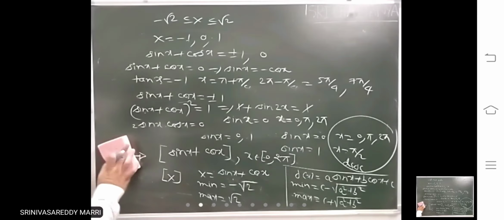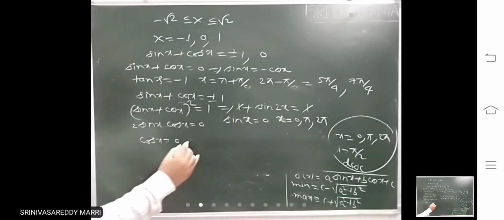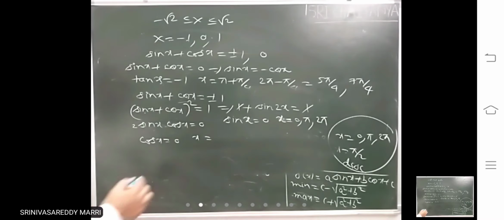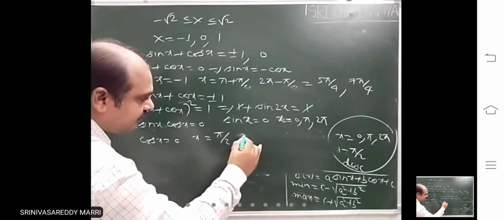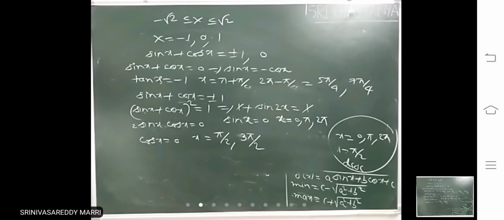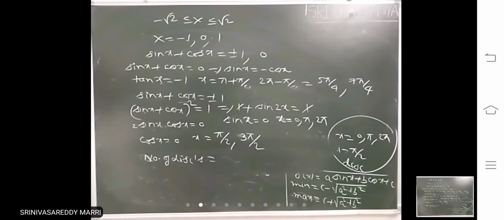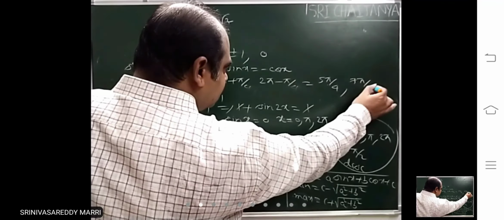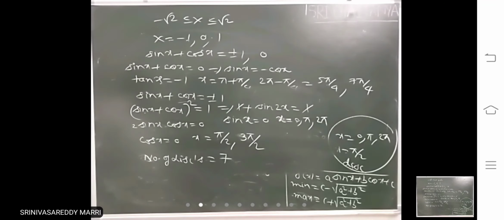And then cos x equal to 0. Where cos x equal to 0, all odd multiples of pi by 2. Pi by 2 comma 3 pi by 2. That means how many discontinuities are there? Number of discontinuities equals to how many? Look at 1, 2, 2 plus 3, 5, 5 plus 2, 7. How many points? 7 discontinuities are there.